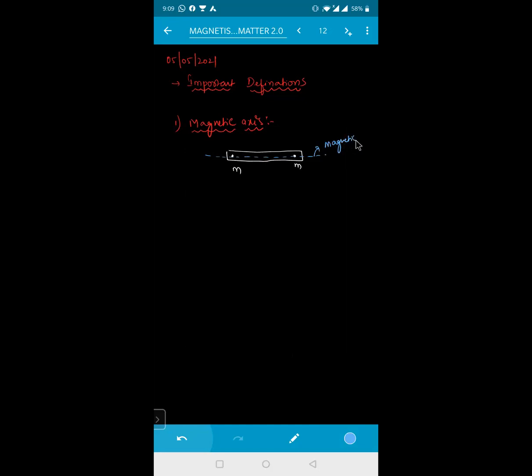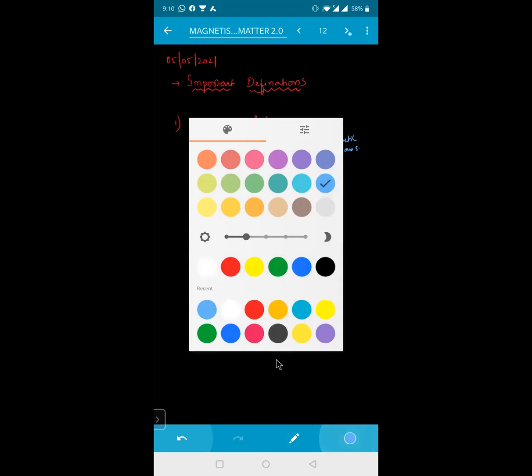Is it clear? Yes, sir. So what is a magnetic axis, beta? These are the regions of apparently concentrated magnetic strength on a magnet where the magnetic attraction is maximum. So the poles of the magnet lie somewhat inside the magnet and not on the geometrical ends. They are known as magnetic poles. If I'm talking about your magnetic axis, it is the line passing through the poles of the magnet. This line is called the magnetic axis of your magnet. Is it clear? Yes, sir.